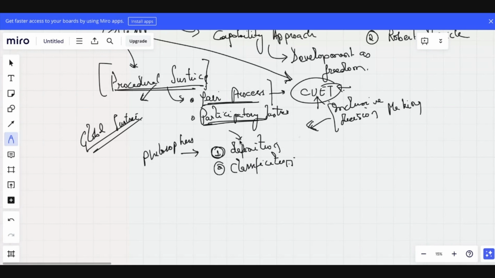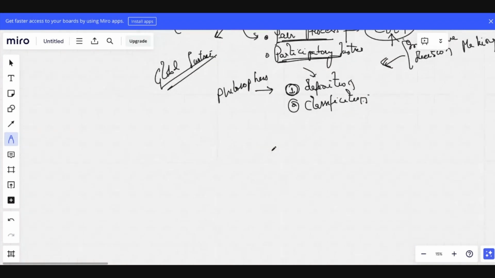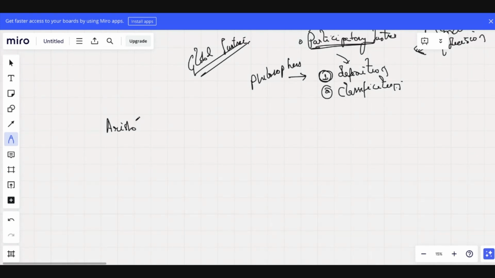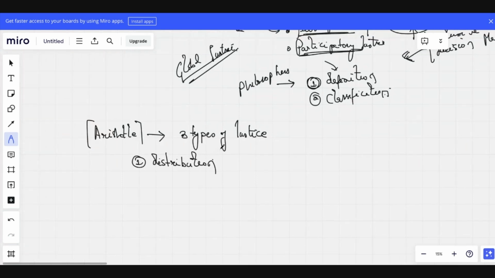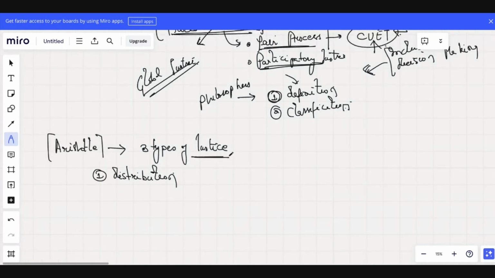So definition in the sense of how Aristotle defined justice. Like you said, according to Plato, justice will exist in society when everyone is free to do whatever they want to do, according to their wisdom and information. So let's start with Aristotle. Aristotle classified, or distinguished, three types of justice. One was distributive justice, commutative and corrective.